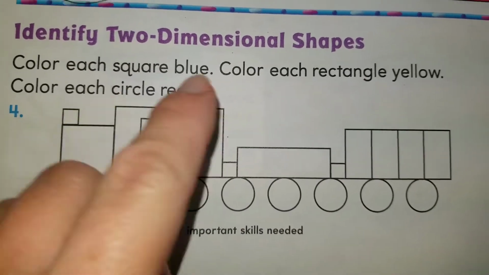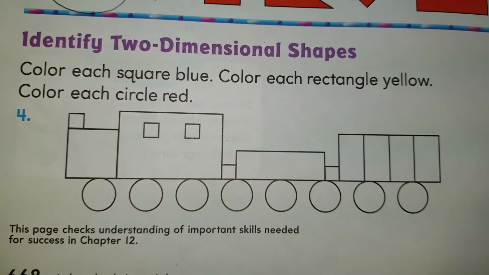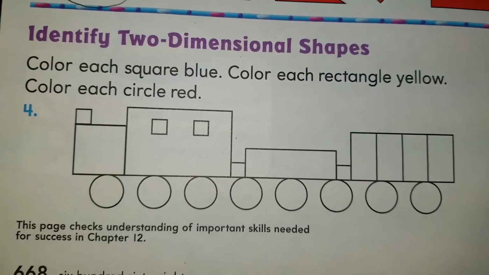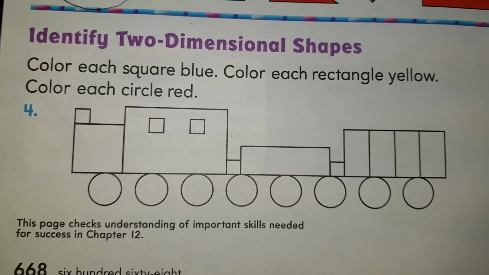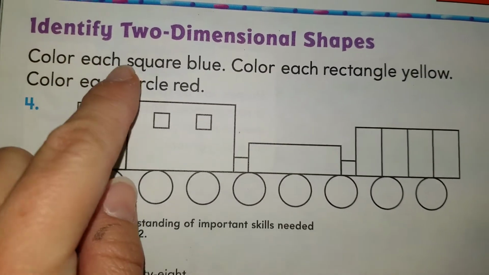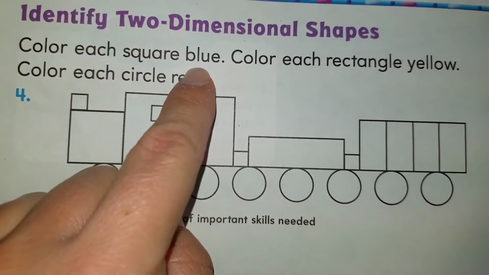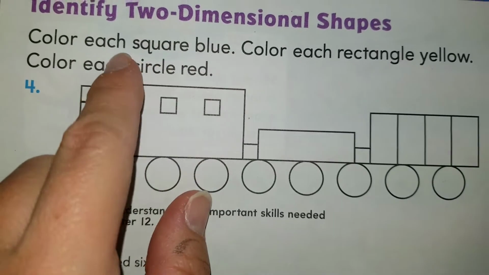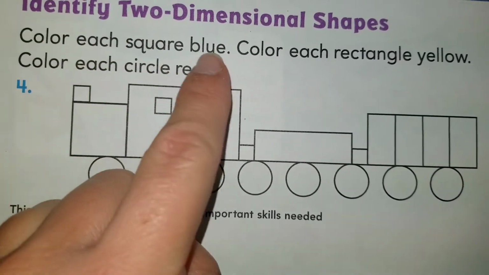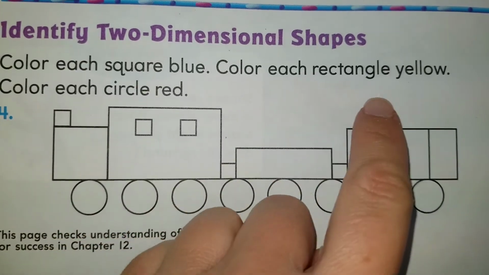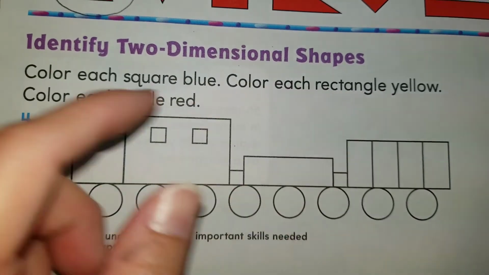Once again, color each rectangle yellow. Vamos a colorear cada rectángulo de amarillo. Hasta ahora tenemos que cada square, cada cuadrado iba a ser blue. The squares are gonna be blue. Los cuadrados se pintan de azul. The rectangles yellow. Los rectángulos amarillo.